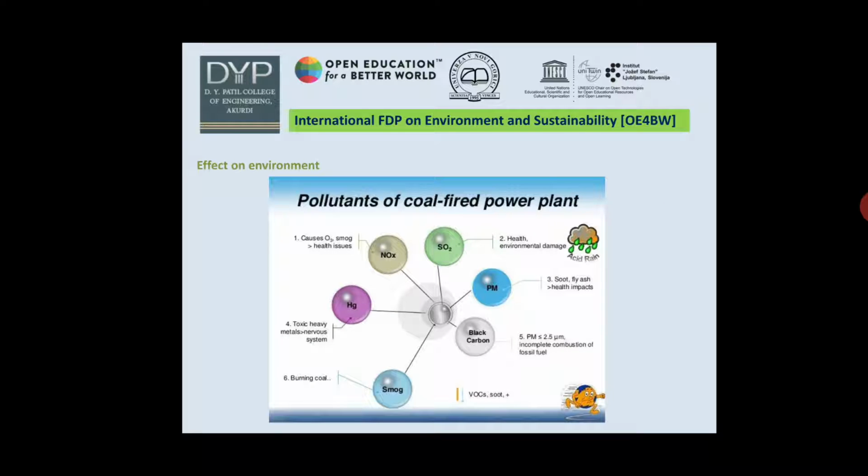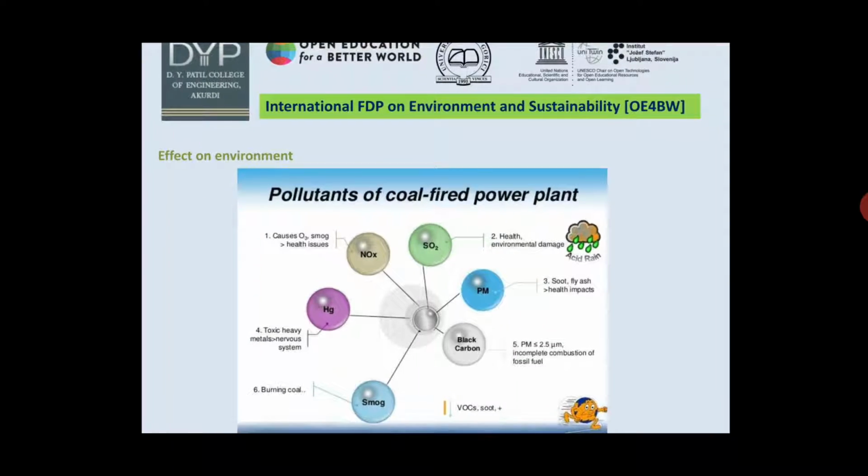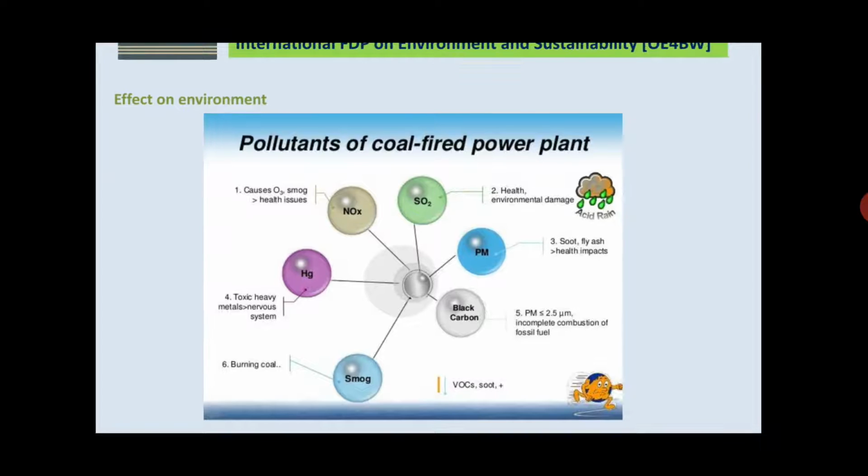The effect of this power plant on the environment is the pollutants of a coal fired power plant. Different types of gases are produced due to this power plant, such as NOx, SO2, Hg, PM, black carbon and smog.